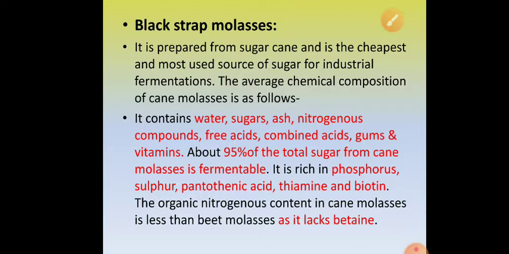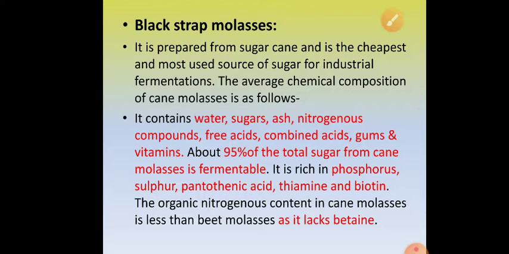It is prepared from sugarcane and it is the cheapest and most widely used source of sugar, or you can say source of carbohydrate, in industrial fermentations.